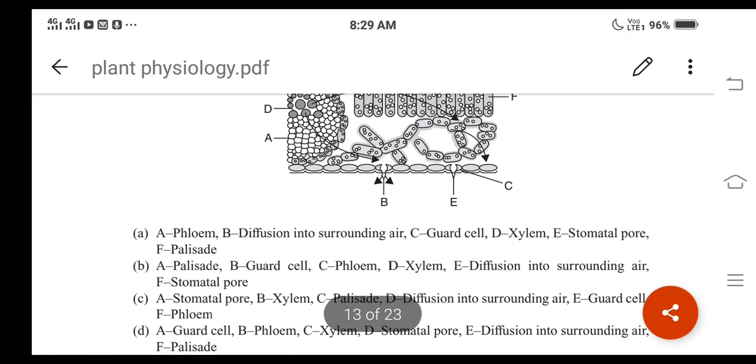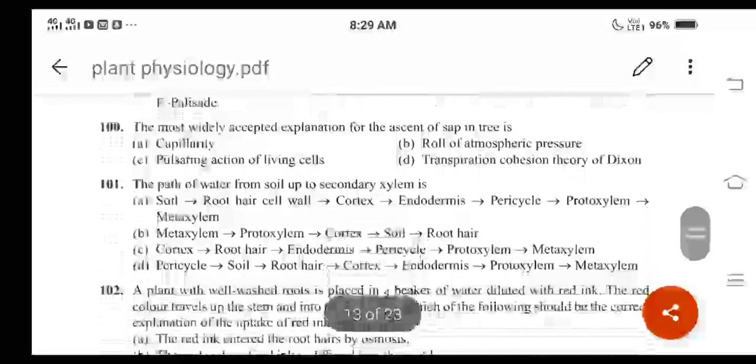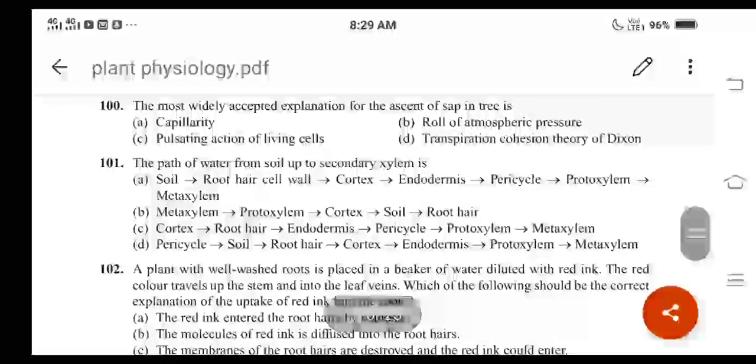Then let us move on to the next question, question number 100, right? What is the most widely accepted explanation for the ascent of sap in tree? A is capillarity, then B is role of atmospheric pressure, then C is pulsating action of living cells, then D is transpiration cohesion theory of Dixon, right?